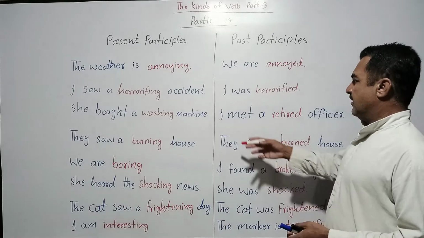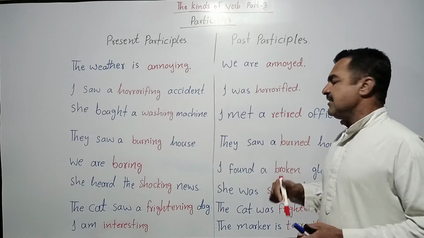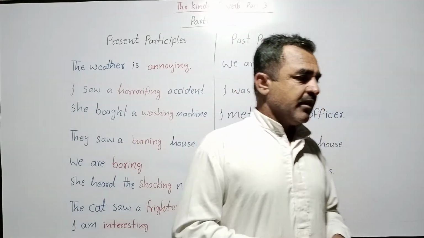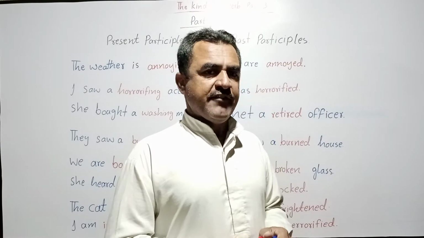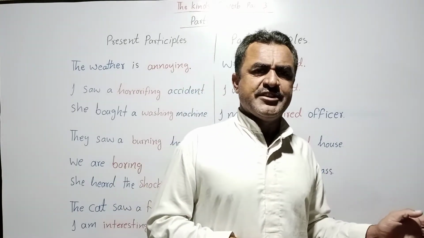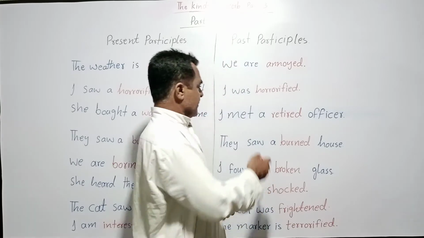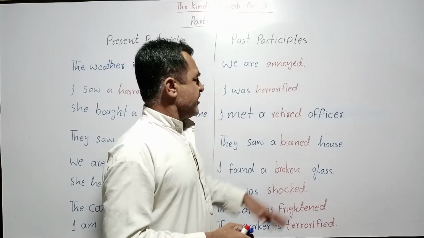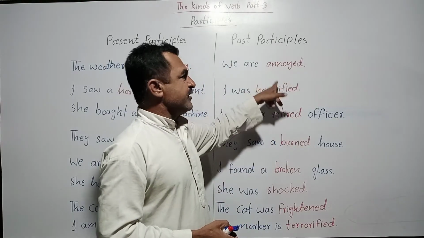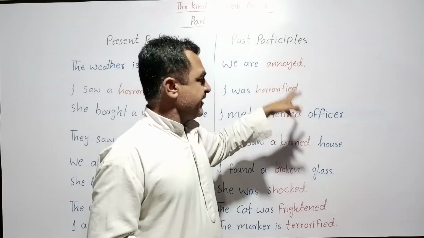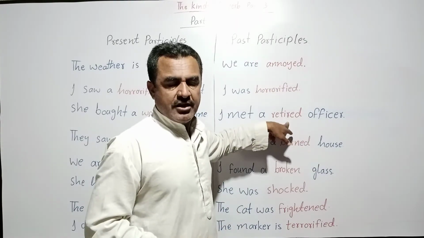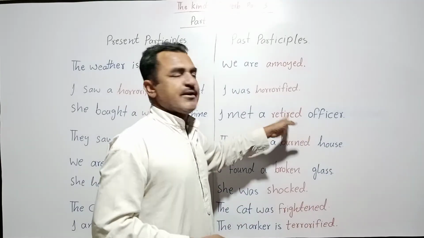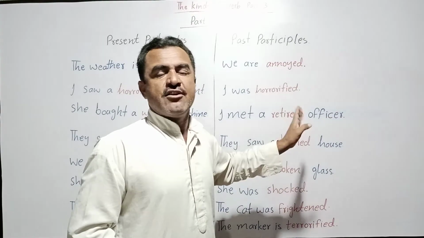Here once again, if I say, I met an officer, it's a simple sentence. Now, if you ask what kind of officer did you meet, then I would say, I met a retired officer. In these earlier sentences I talked about feelings, but here I'm not talking about feelings. Here I'm talking about the state, the condition. Nothing has happened to a retired officer. He's just a retired officer.